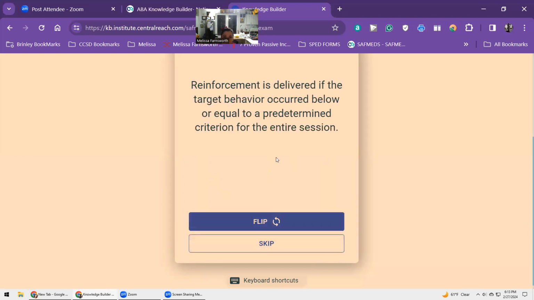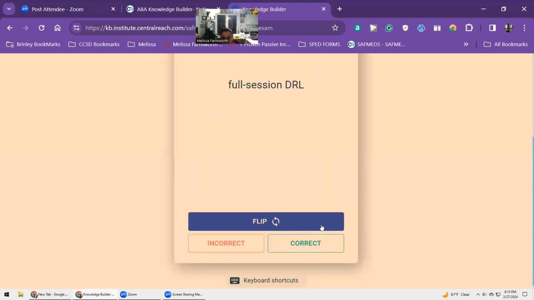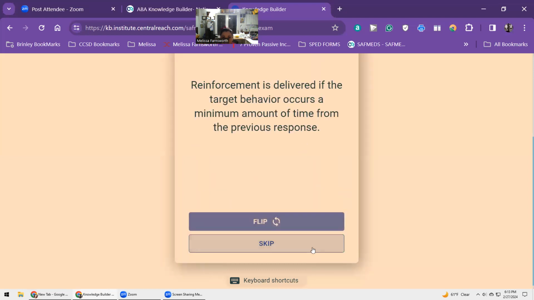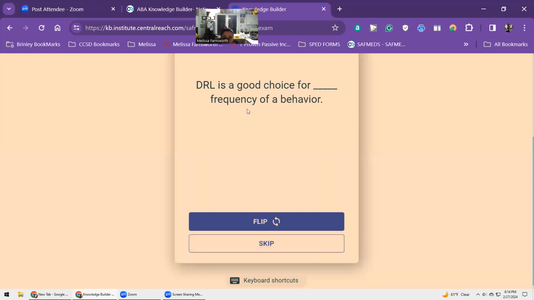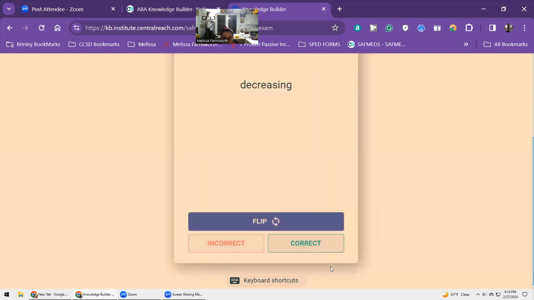Reinforcement is delivered if the target behavior occurred below or equal to a predetermined criterion for the entire session. Full session DRL. Reinforcement is delivered if the target behavior occurs a minimum amount of time from the previous response. Spaced responding DRL. DRL is a good choice for decreasing frequency of a behavior.